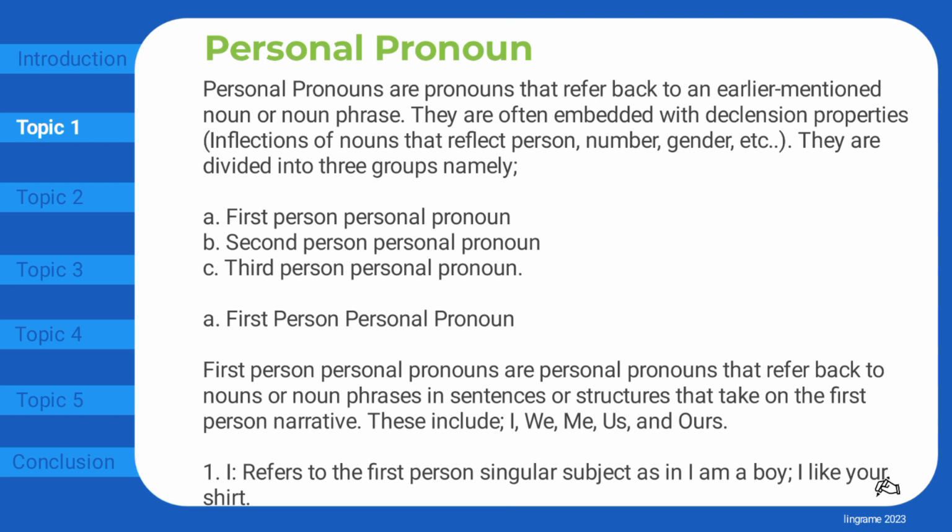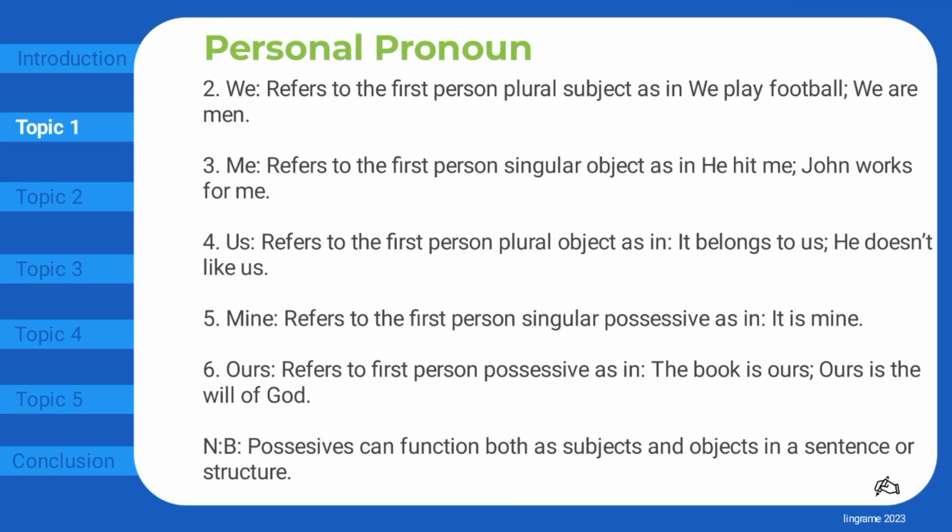I refers to the first person singular subject as in I am a boy, I like your shirt. We refers to the first person plural subject as in we play football, we are men. Me refers to the first person singular object as in he hit me, John works for me. Us refers to the first person plural object as in it belongs to us, he doesn't like us.